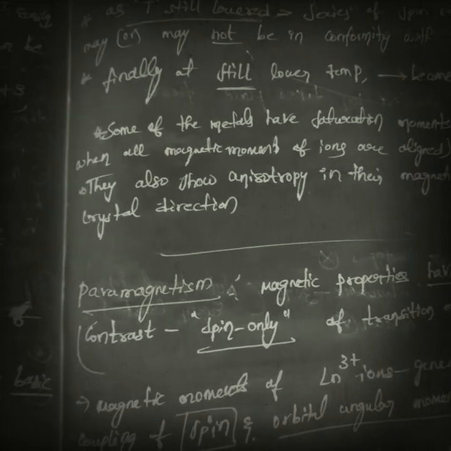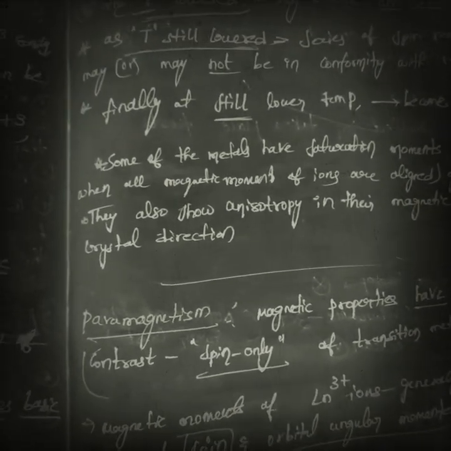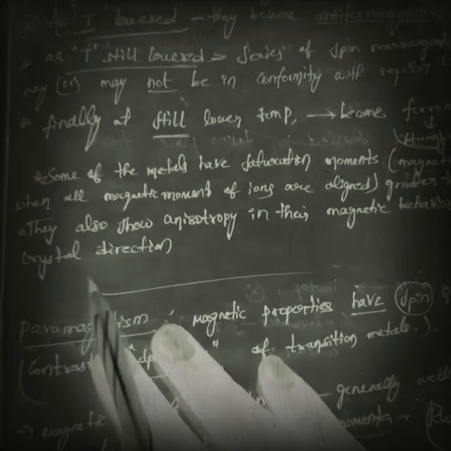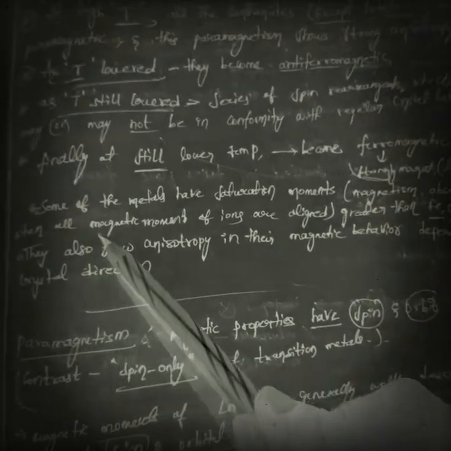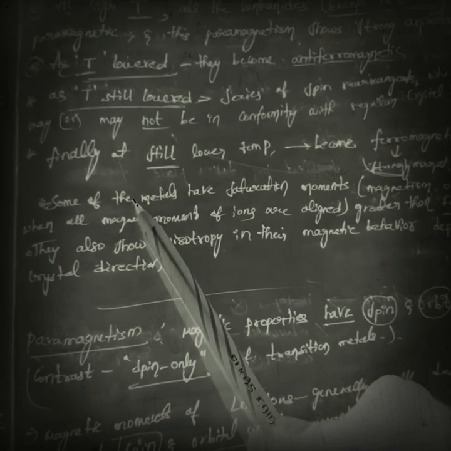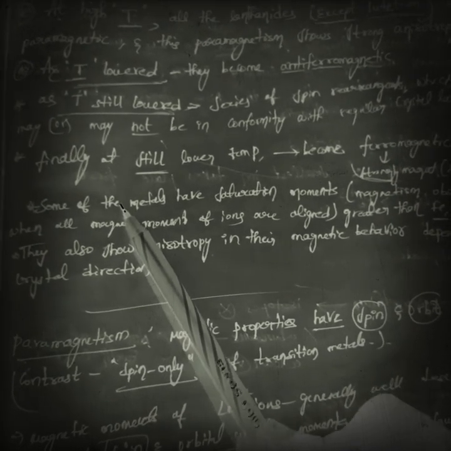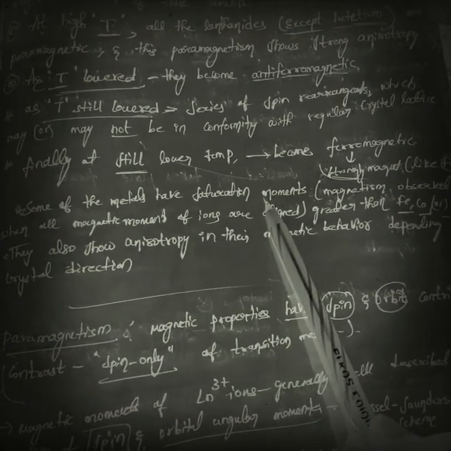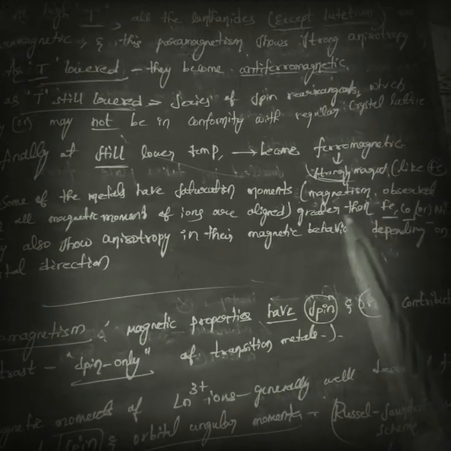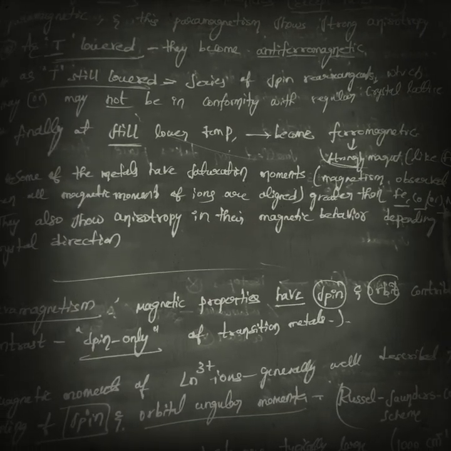In our previous class, I think we ended up to here. Let me continue. This is the magnetic property of lanthanoids, friends. Some of the lanthanoid metals have saturation moments greater than iron, cobalt or nickel.